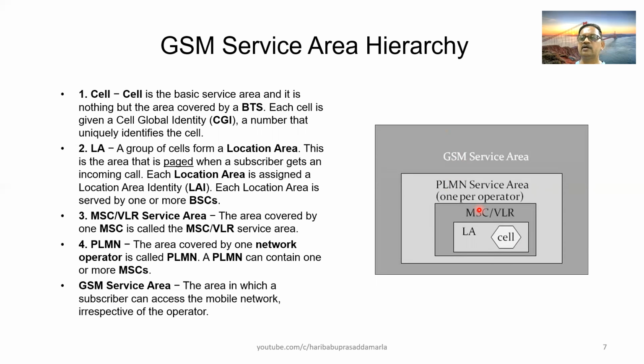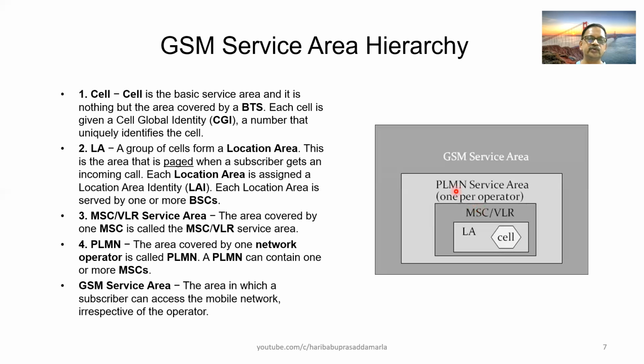So an operator may be covering only some 80% of the states or union territories in India. Some other operator may be covering the balance area. So the entire area of India, if you take India as a unit, covered by all the service operators or mobile service operators put together, is known as the GSM service area. This is the area covered by the GSM network, irrespective of the operators. All operators put together, what is the area they are covering.